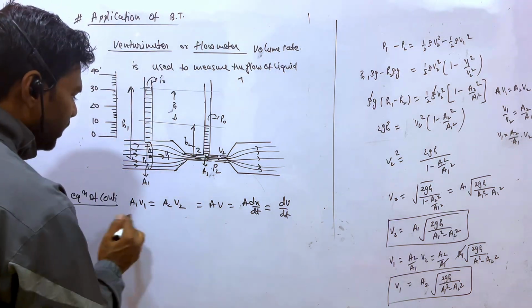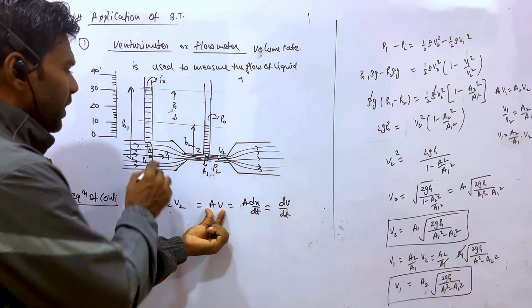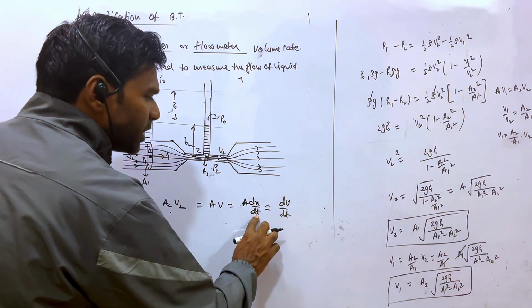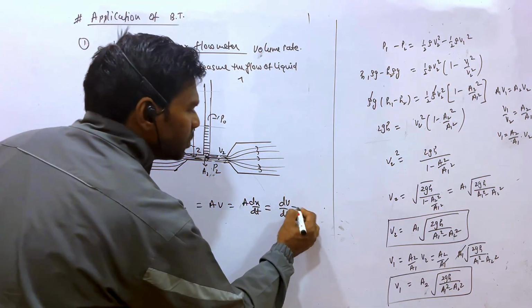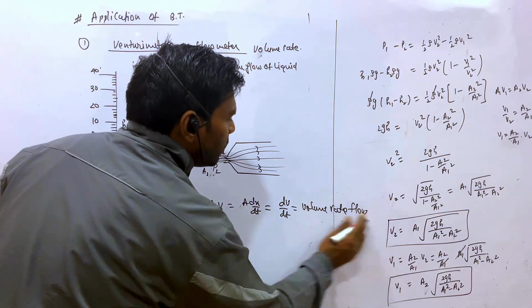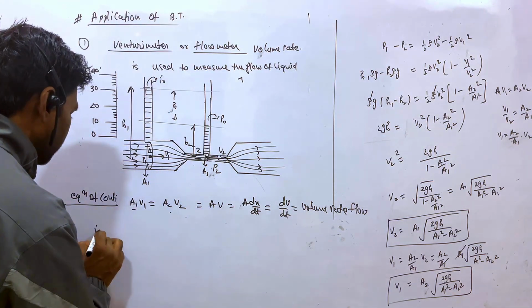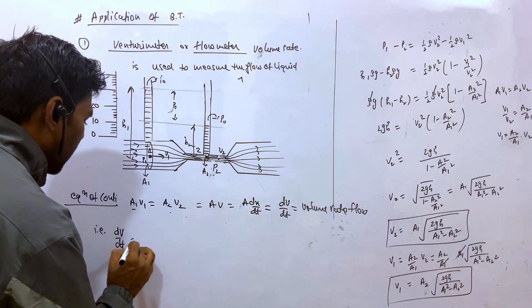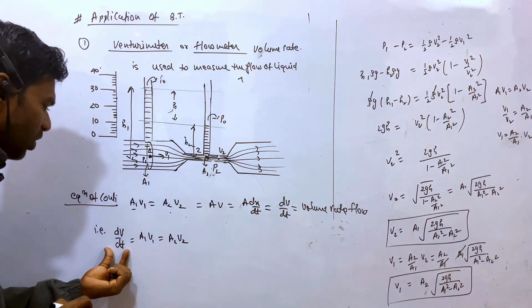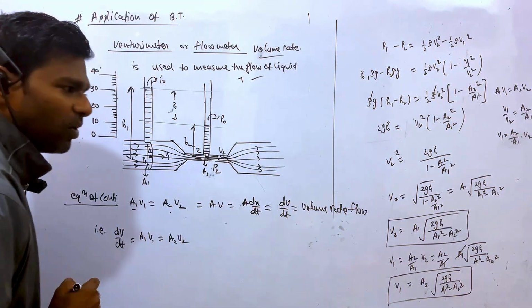The equation of continuity is A1 V1 is equal to A2 V2, that is, the multiplication of area and the velocity at any point is constant, is equal to A into dx upon dt, dV upon dt. This is called volume rate flow. It is a very important line, right? What is the volume rate flow? Either you can write A1 V1 or you can write A2 V2, and this volume rate flow we have to find. We have to find the volume rate flow of the liquid.